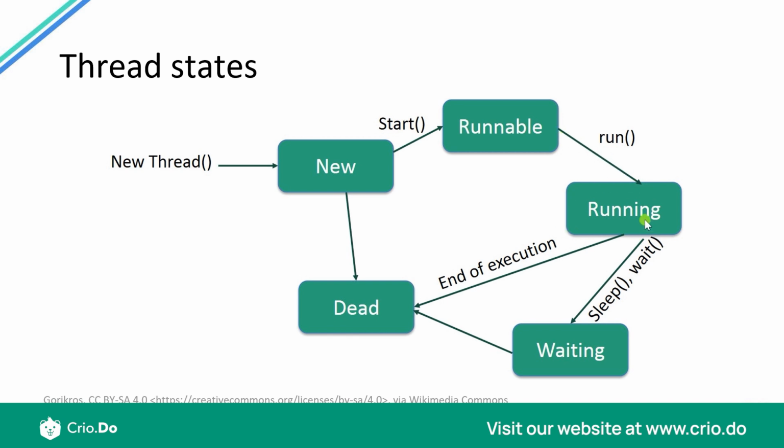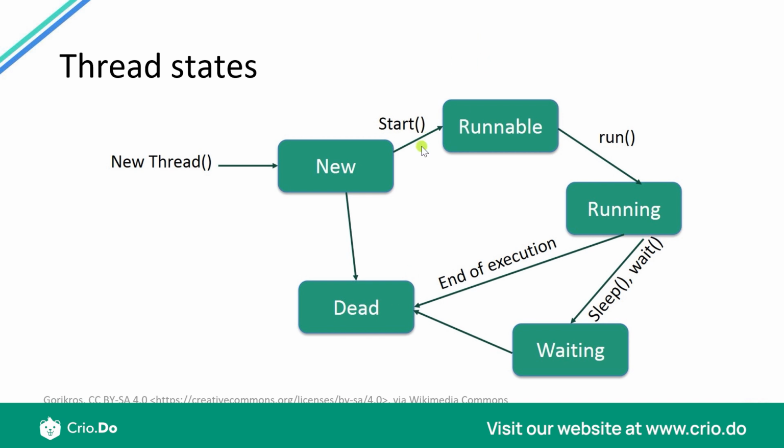And then let's say, for example, we are waiting for another thread, or we put this particular thread to sleep. Then it actually enters the waiting state. Once it completes the amount of sleeping or the amount of waiting, then the thread might go back into the running state. And then once the thread completes the execution, the thread might go into the completed or the terminated state, which is the dead state. So the thread is now over, it is dead.